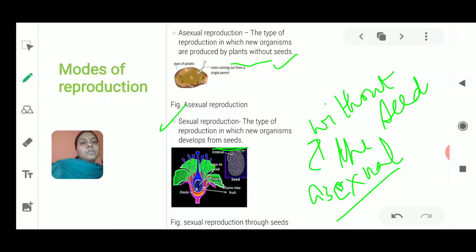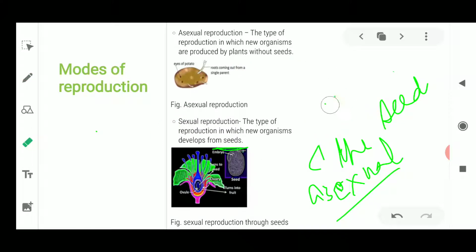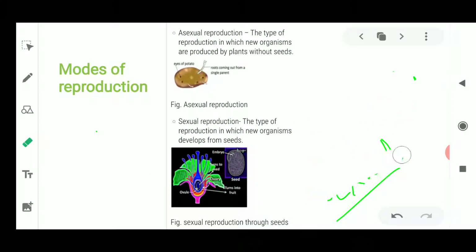Okay, we'll go into the details of these two modes in the upcoming slide. Now if we move on to the next slide, you'll come to know what kinds of reproduction there are and how the reproduction is taking place. Here you can see that there are two modes of reproduction, two broad headings, which means we need to study the asexual mode of reproduction and the sexual mode of reproduction.